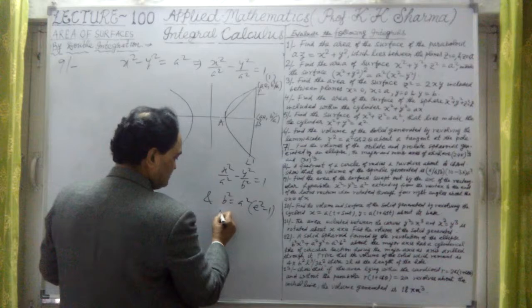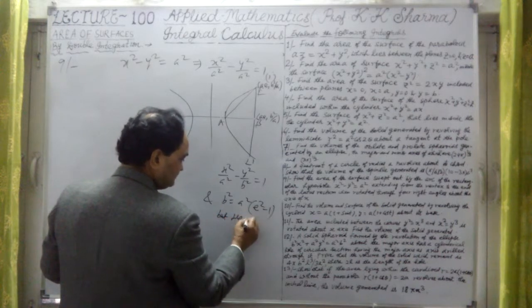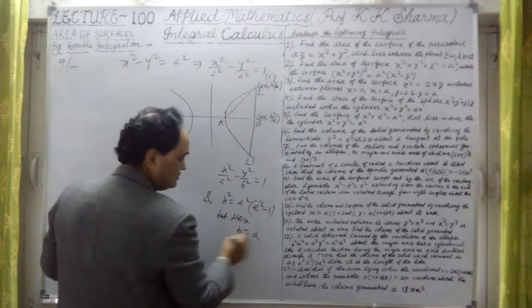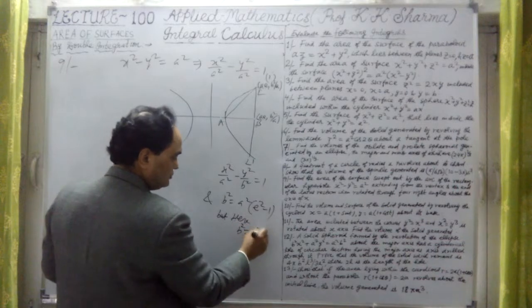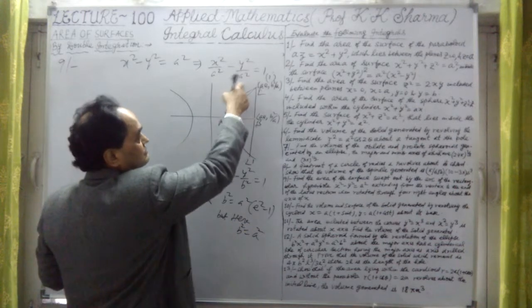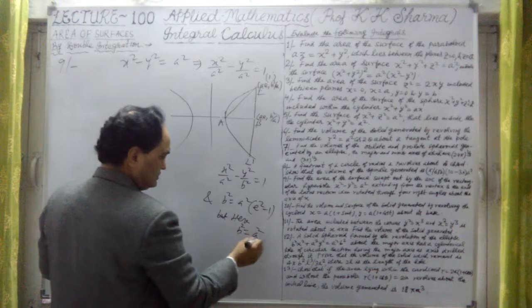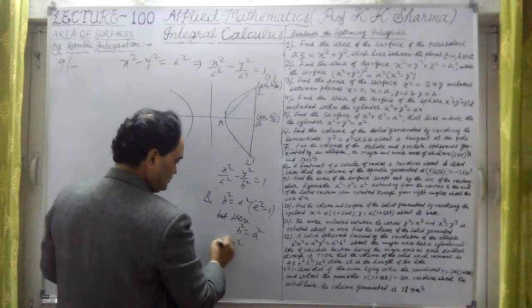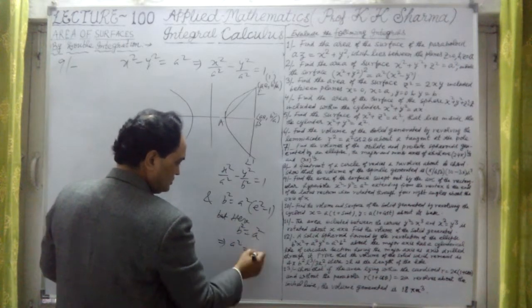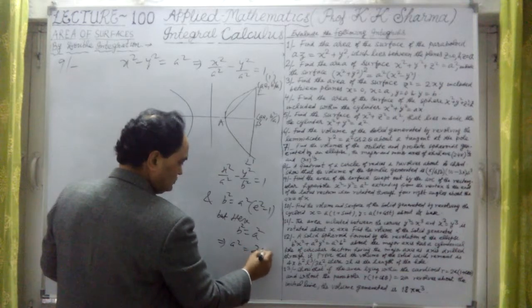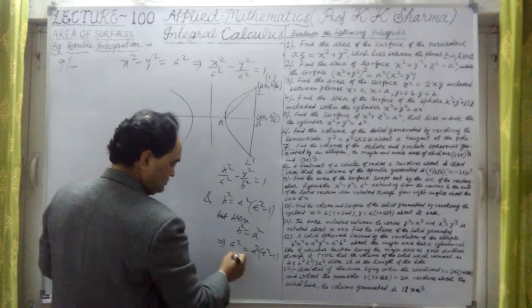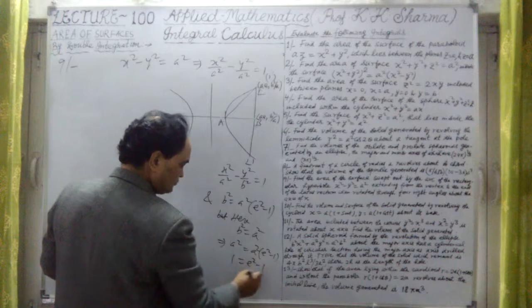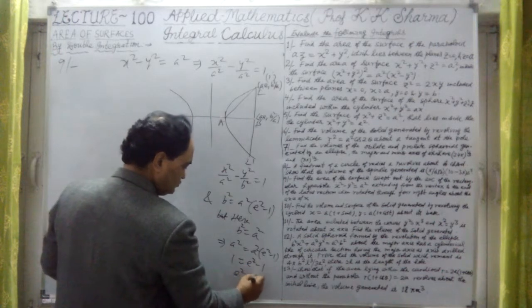But here b square equal to a square, because this is a square here we are given. This implies that a square equal to a square into e square minus 1. That means 1 is equal to e square minus 1, or e square equal to 2.